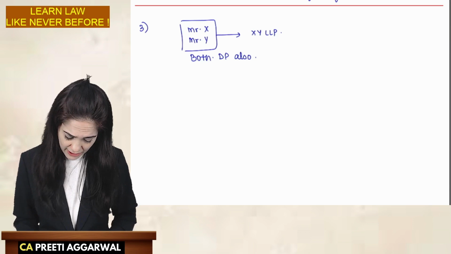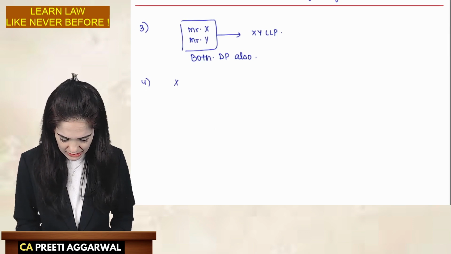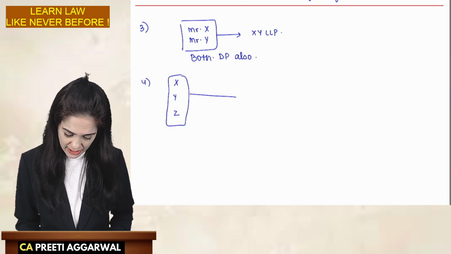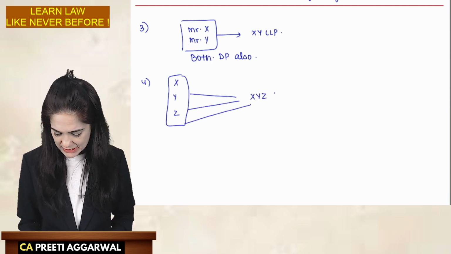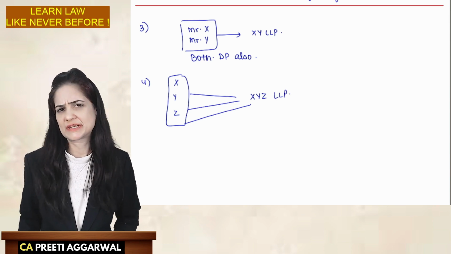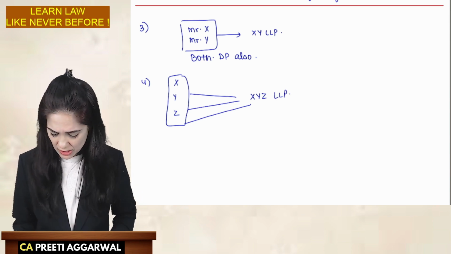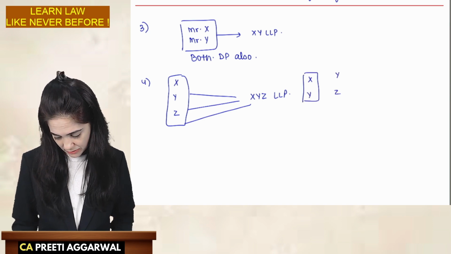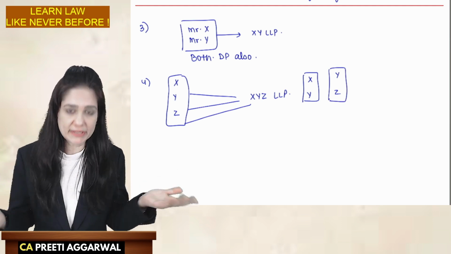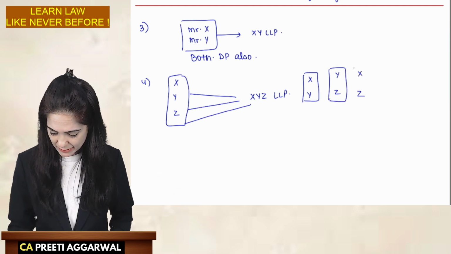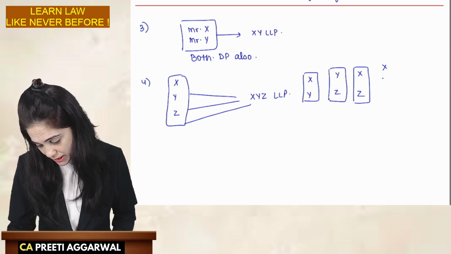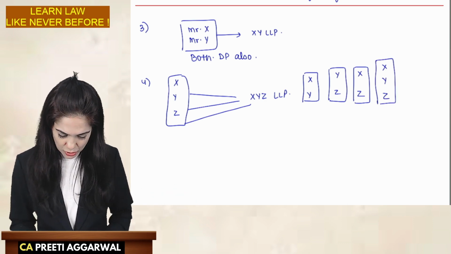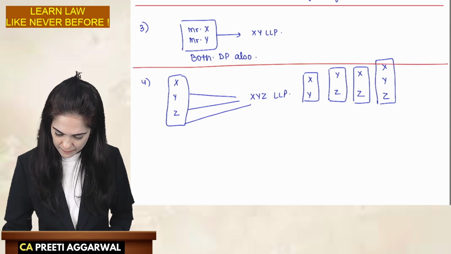Okay, now I have three partners, X, Y, and Z. They have formed LLP, XYZ LLP. So who will be the designated partner? I'm considering the minimum, okay? X and Y can be designated partner. Y and Z. So I'm giving you various possibilities. X and Z can be the designated partner. All X, Y, Z can be designated partner. Okay, so this is another combination.